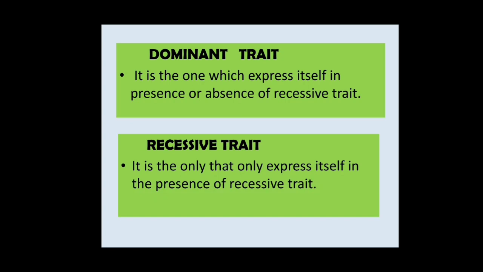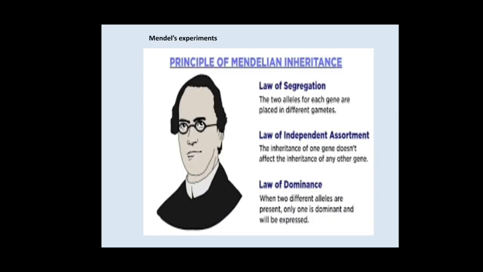Before proceeding to his crosses, monohybrid and dihybrid cross and his laws, let us discuss some basic concepts. Dominant trait: it is the one which expresses itself in the presence or absence of the recessive trait. Recessive trait: it is the trait which expresses itself only in the presence of another recessive trait. If there is a dominant trait, the recessive trait will not show its presence.